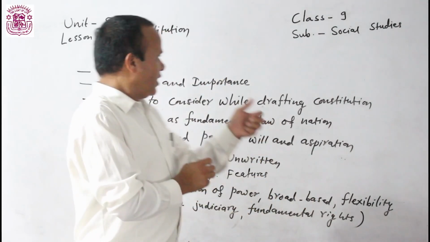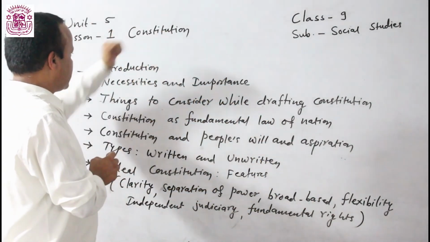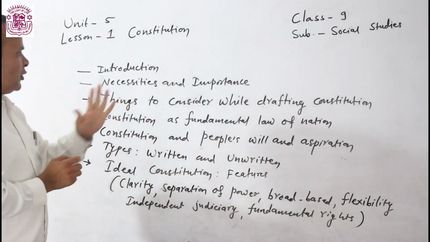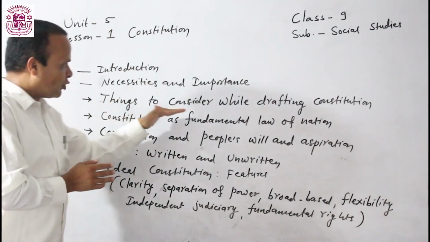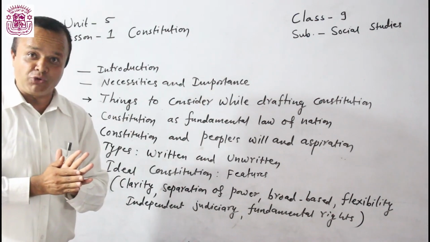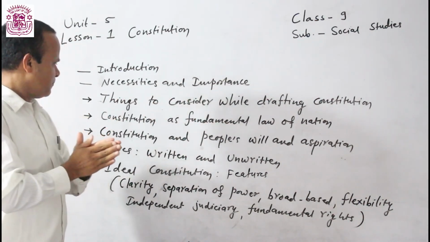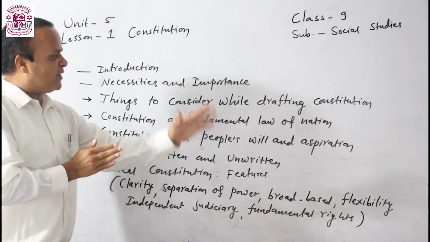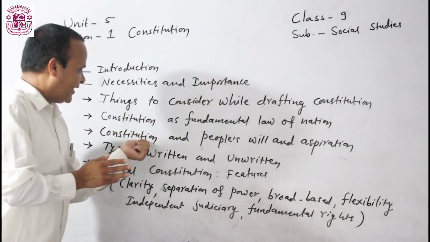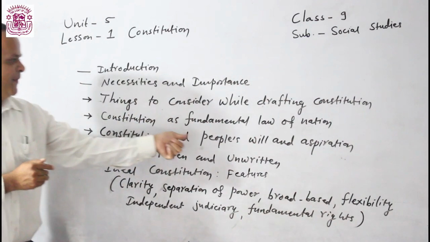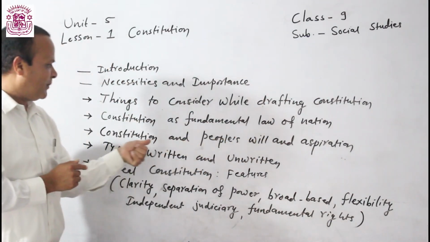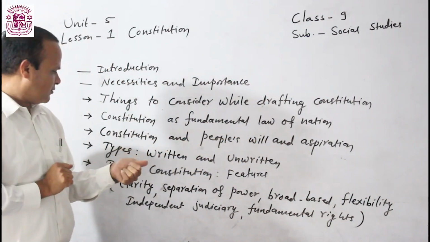Today we have read what a constitution is, and its importance. We read the things to consider while drafting a constitution, that the constitution is the fundamental law of the nation, and the constitution and people's will and aspiration, why people's will and aspiration should be reflected in the constitution.